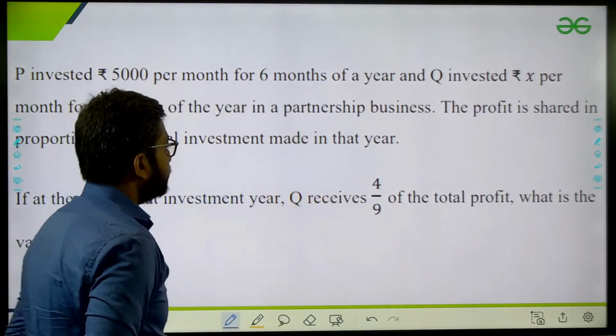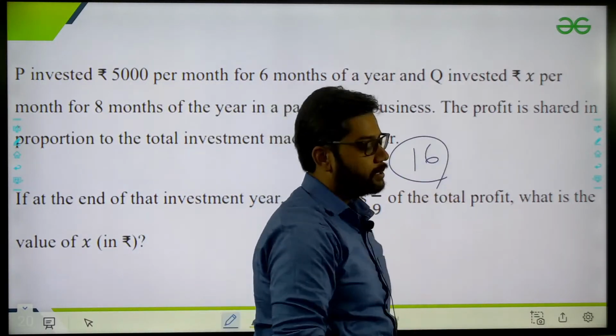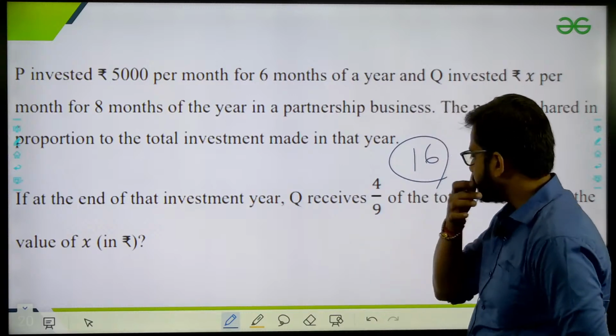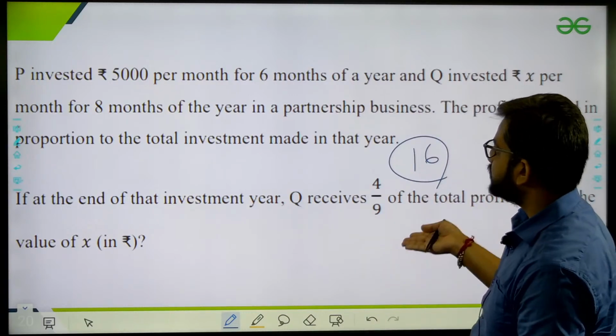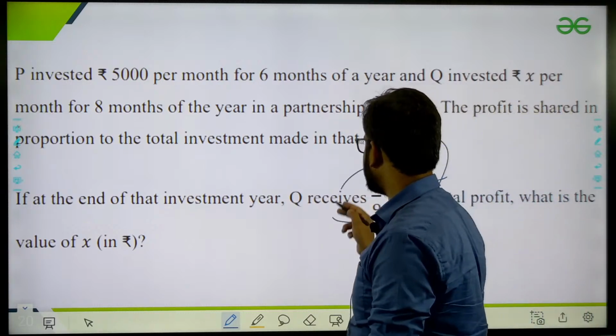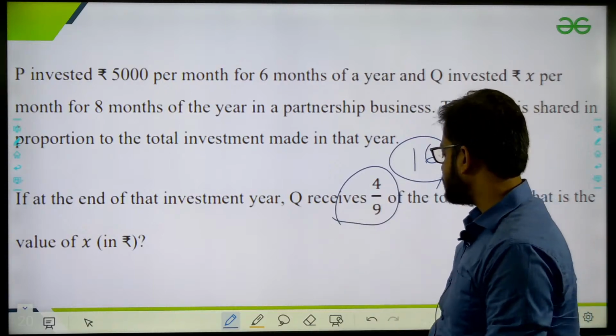Next, again this question came in 2016, okay. This is exactly like, I think, profit and loss, okay. P invested some money in this, and at the end of the investment how much money he will receive, profit and loss. Only one question, there is no other question they ask.